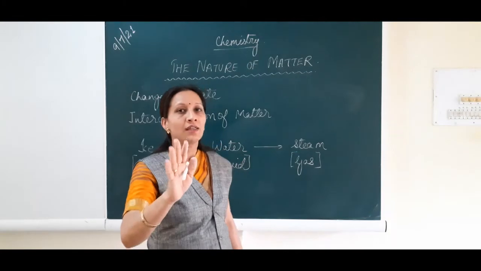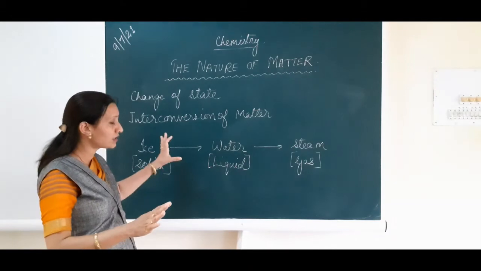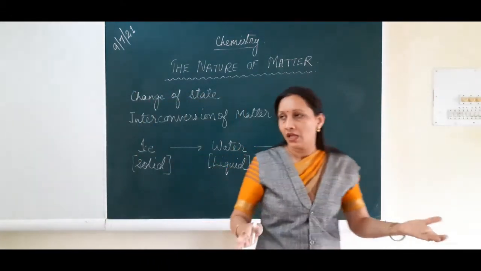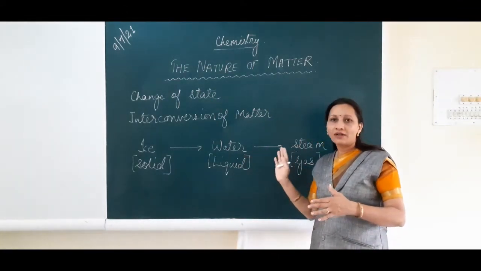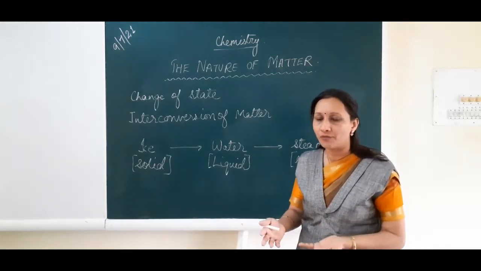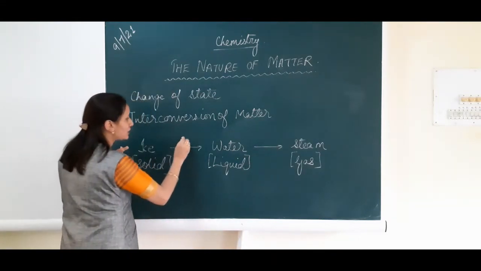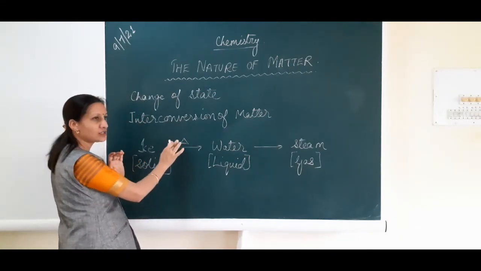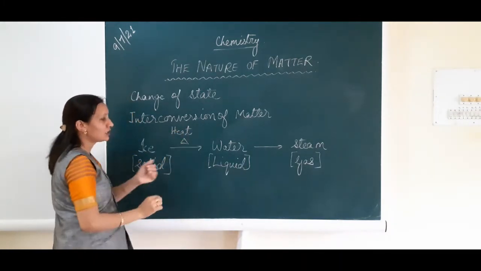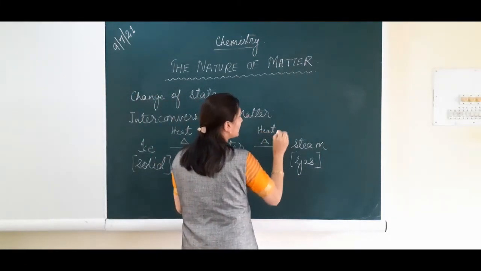But remember children, that all substances cannot be converted. This is not applicable for all substances. Water is a unique substance. It exists in all three states of matter. But without changing the condition you cannot change the state of matter. Here, what condition have we changed? We have subjected this ice to high temperature. This symbol is what we are using for heat. If you heat ice, you will get water. On further heating water, you will get steam.